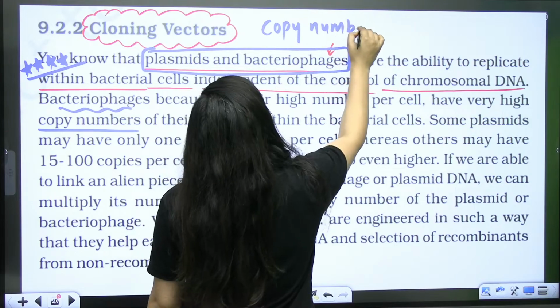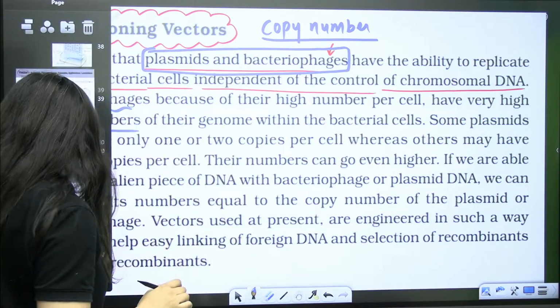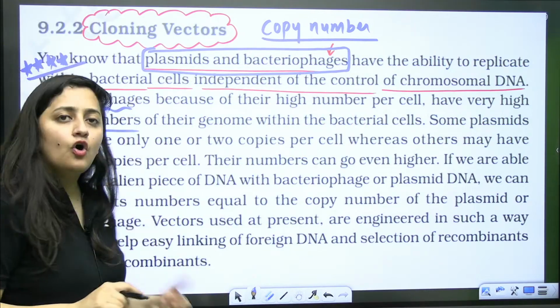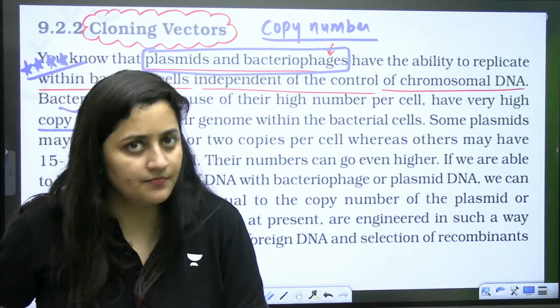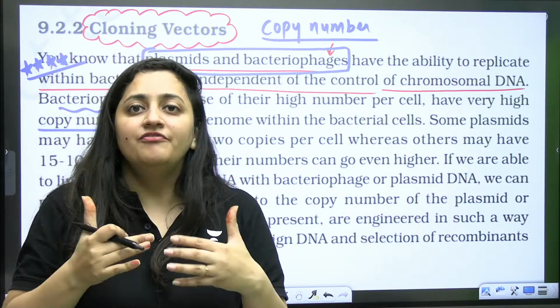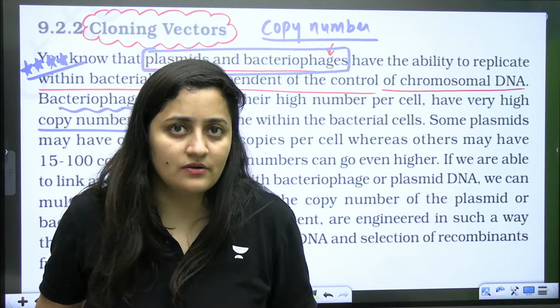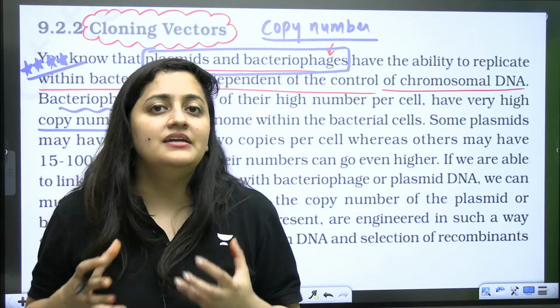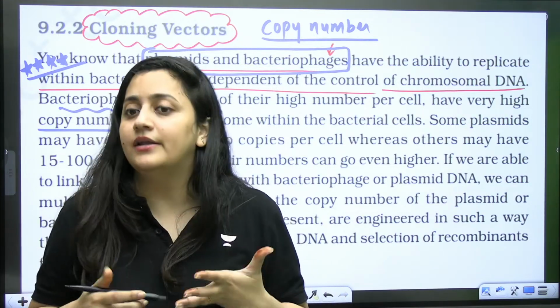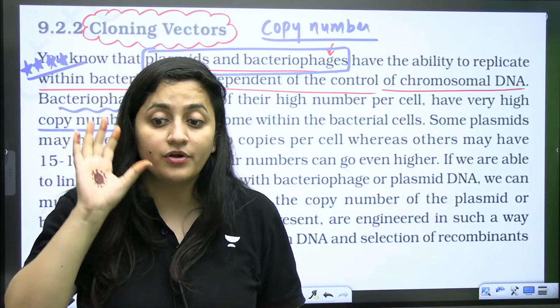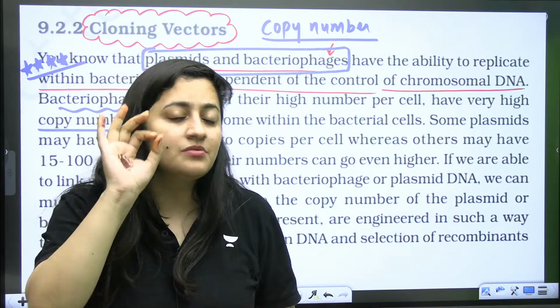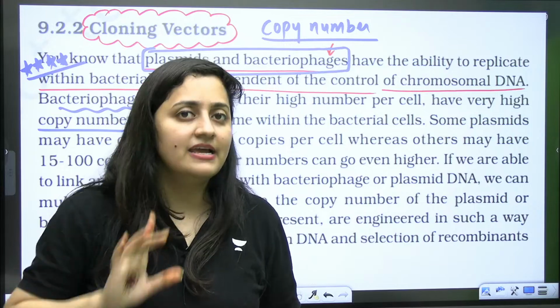Now whenever you talk about any vector, you can consider any vector. Why are we selecting that particular DNA as a vector? Because it can replicate independently. It is the most important feature of a vector, that it can replicate independently.